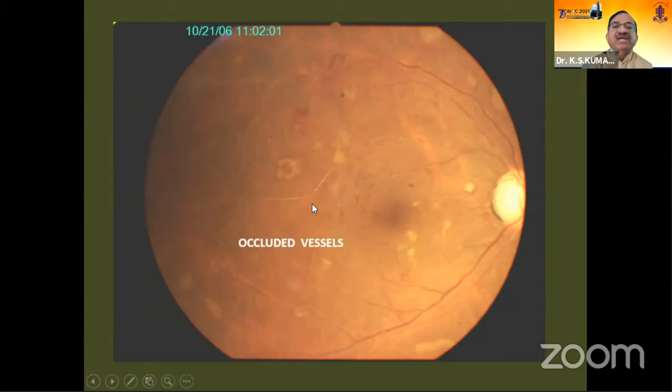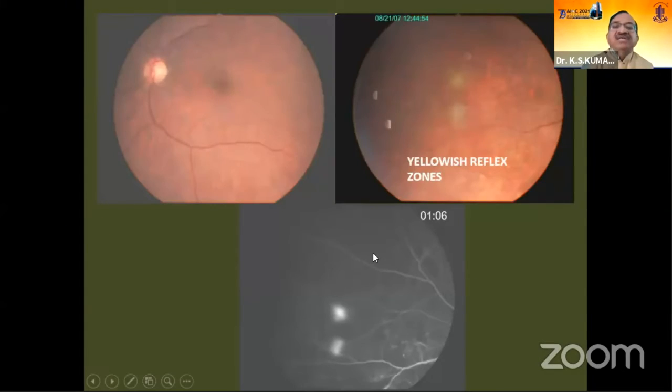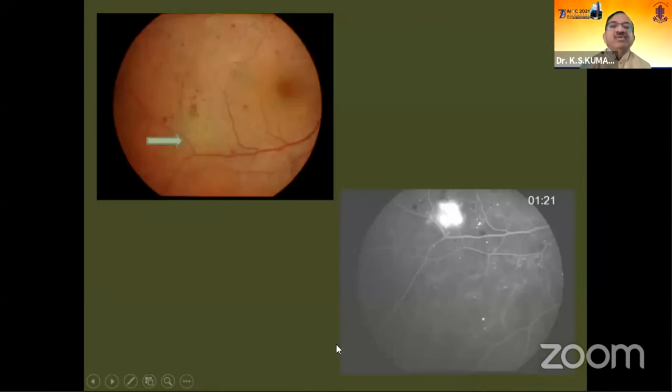Be careful to look at areas in the vicinity of occluded vessels. You may be able to find new vessels in the vicinity. The other thing is confluent soft exudates or cotton wool spots, areas in the proximity of which we may be able to see new vessels. The other point is yellowing of the retina. These are not really cotton wool spots, but we will come to it a little later as well. Any area of the retina that shows a little yellowish patch, you may have new vessels there, as can be seen in the set of photographs here.